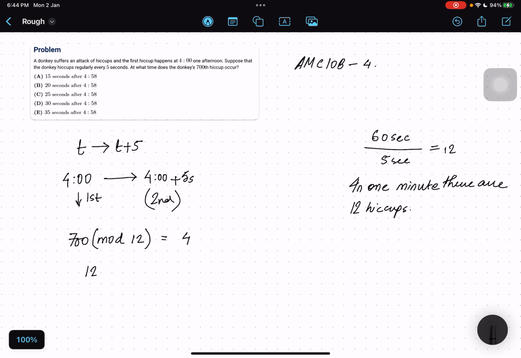If I do 700 minus 4, it is 696, and divided by 12, it is 58. So we can write 700 as 58 into 12 plus 4.